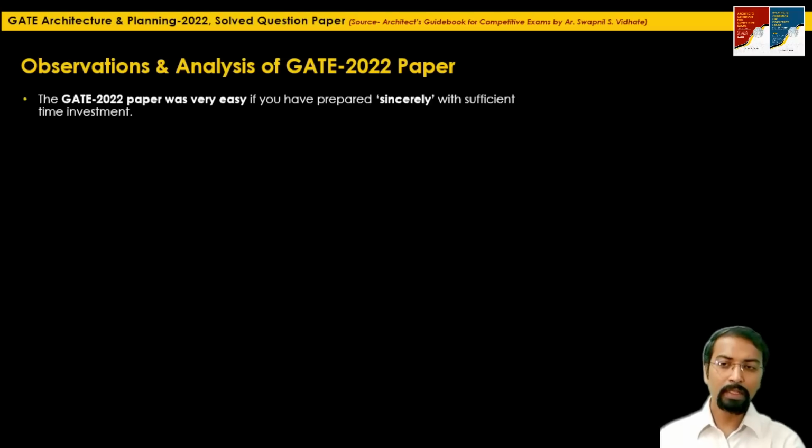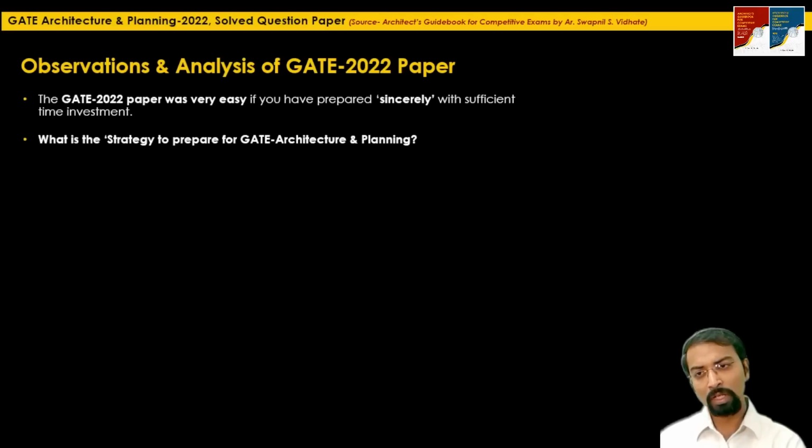The first thing is that the GATE 2022 paper was very easy if you have prepared sincerely with sufficient time investment. Please highlight this word. Why am I saying this? Because 1 or 2 months of preparation, or 3 or 4 months of preparation just before the exam, is definitely not sufficient. What is required is that you invest sufficient time while preparing for the exam. Not only sufficient time, but sincere effort is required for this exam. The correct strategy must be adopted while preparing.